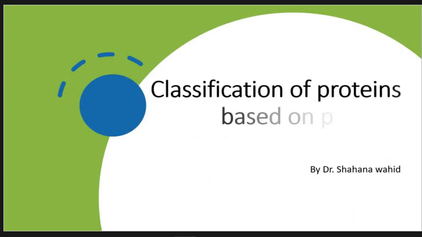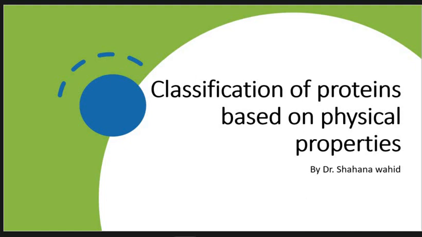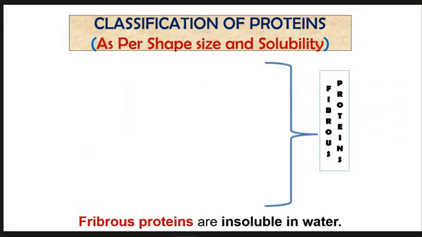Proteins are classified on various bases. The first classification is based on the physical properties as per shape, size, and solubility. We have three major classes. First class is the fibrous proteins.